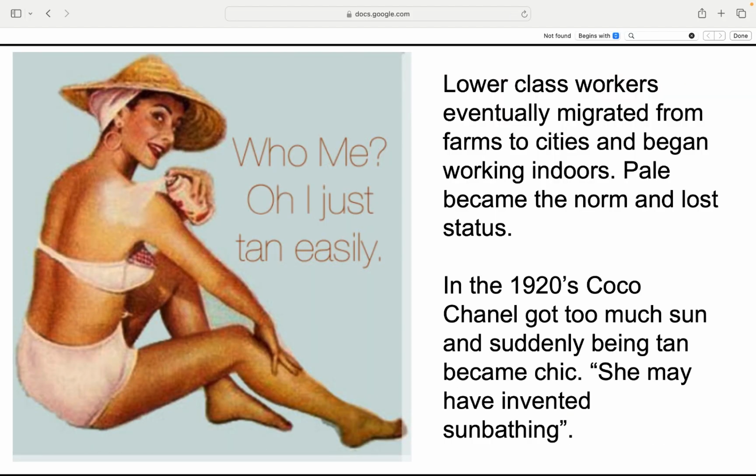From pale to tan, a status flip. When lower class workers moved indoors, pale skin became common and lost its elite edge. Enter the 1920s. Coco Chanel accidentally got sunburned on a yacht, and suddenly tan equals luxury and leisure. She may have invented sunbathing and made it the ultimate rich girl flex.